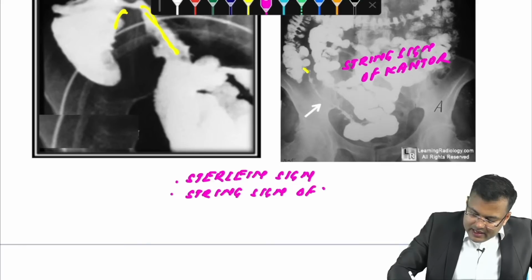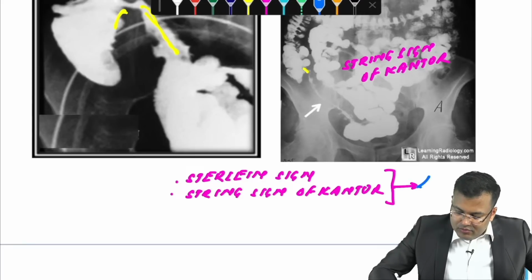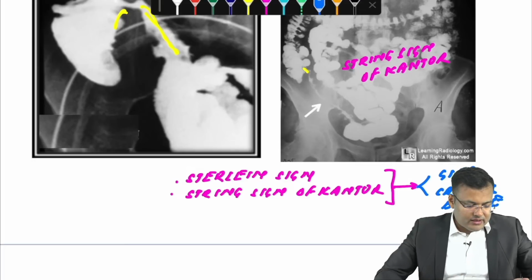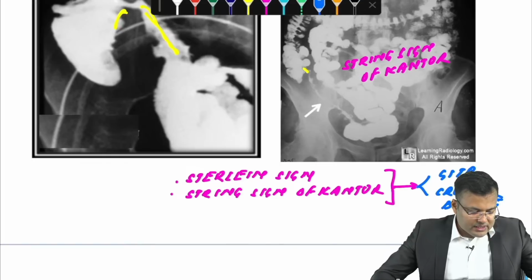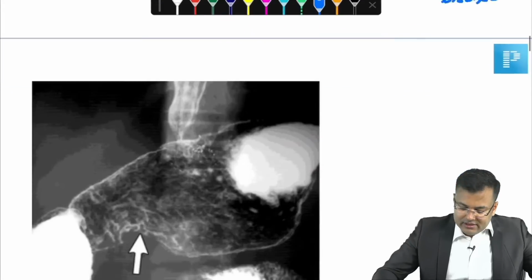Sterling sign and string sign of Cantor. Clear? This is non-specific. It is seen in both GI tuberculosis as well as Crohn's disease. Clear? Everybody is correct, all of you are correct guys. Now see this one.